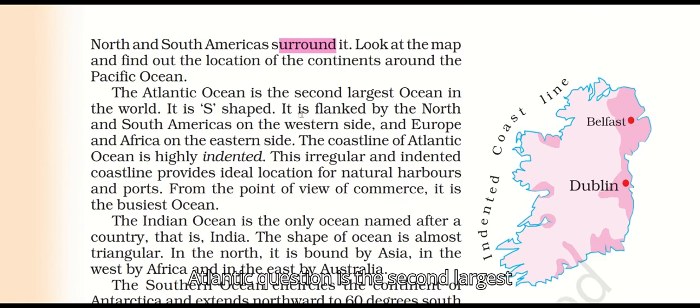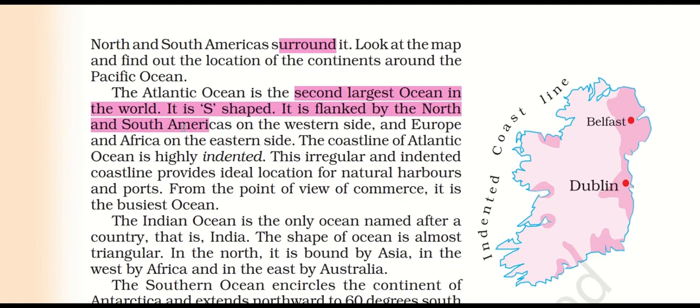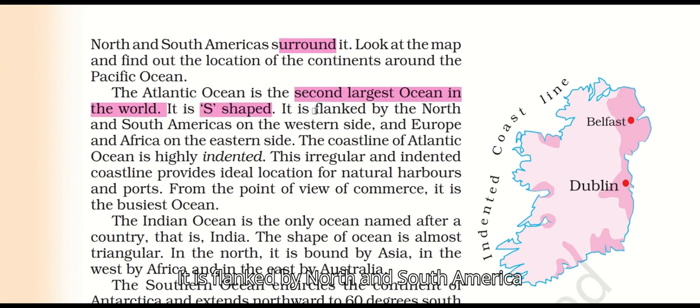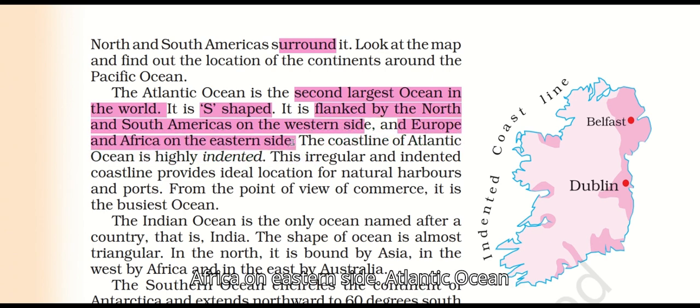Now, the Atlantic Ocean is the second largest ocean in the world. It is S-shaped. It is flanked by North and South America on the western side and Europe and Africa on the eastern side. Western side ఏమో South America, North America flanked by, and eastern side ఏమో Europe and Africa. The coastline of Atlantic Ocean is highly indented. Indented అంటే ఏంటి?